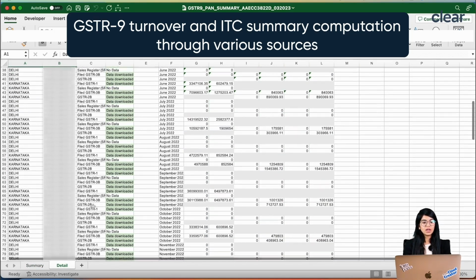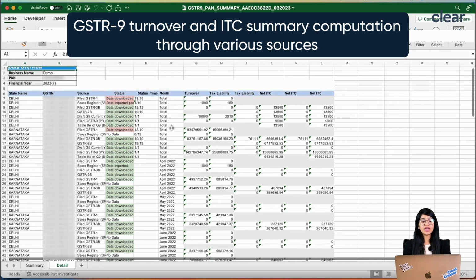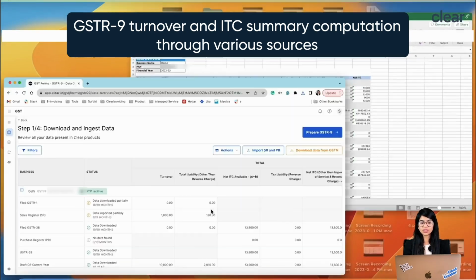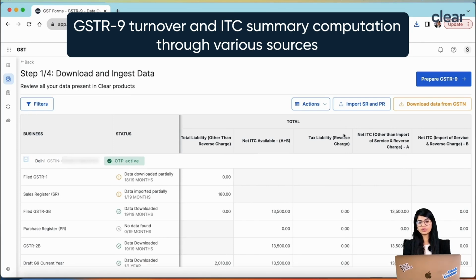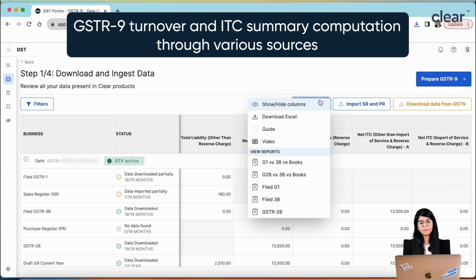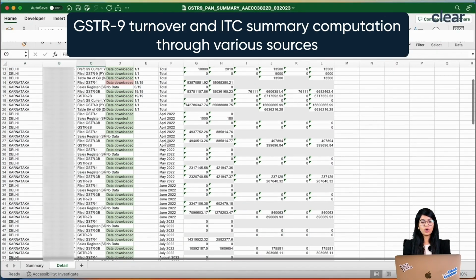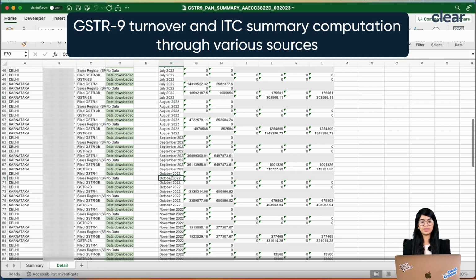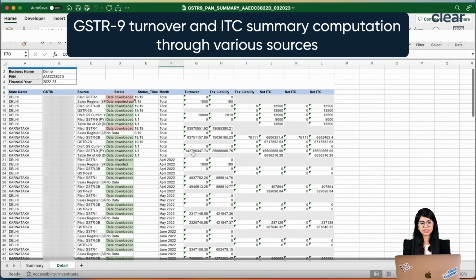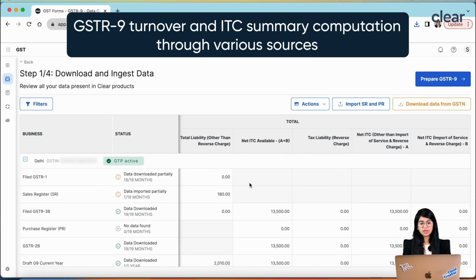When we are saying detail, here also you may see for each and everything, and even for all the return periods, right? So you can see all this information. Even if you want to see all this information for all the return periods, I don't want to do it only at a total level. Rather, I want to see this information for all my return periods: what was for April, what was for May, what was for June, July, all of this. Again, that can be done by using this particular column. So you can see that in this Excel file, we have shown for all the return periods. For April, what was the turnover, for May, what was the turnover. You can even see all of this by downloading this report.